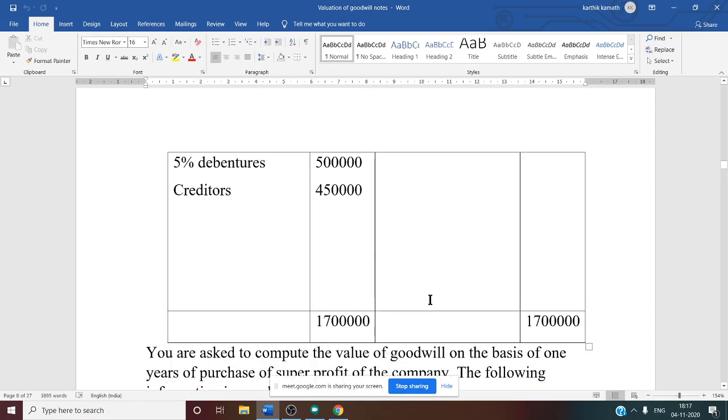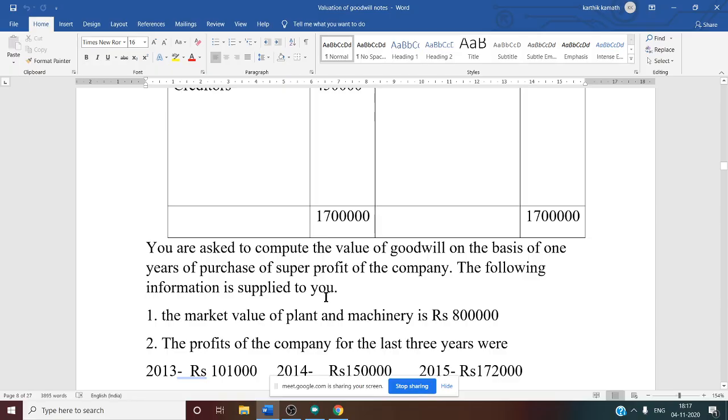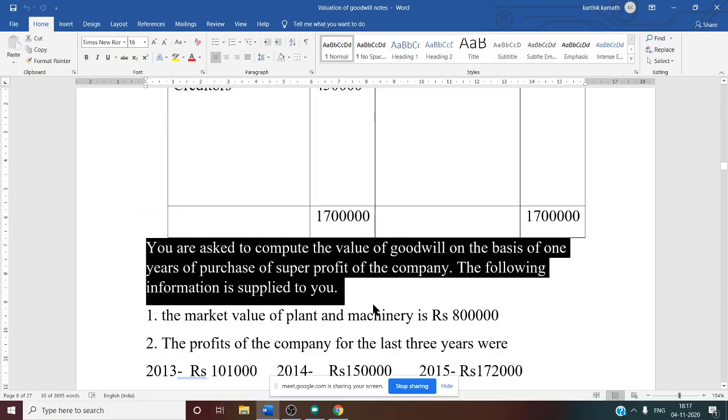Now you are asked to compute the value of goodwill on the basis of 1 year's purchase of super profit of the company. So years of purchase is given in the problem, that is 1 year. If it is not given, you should take it as 1 year. The following information is supplied to you.